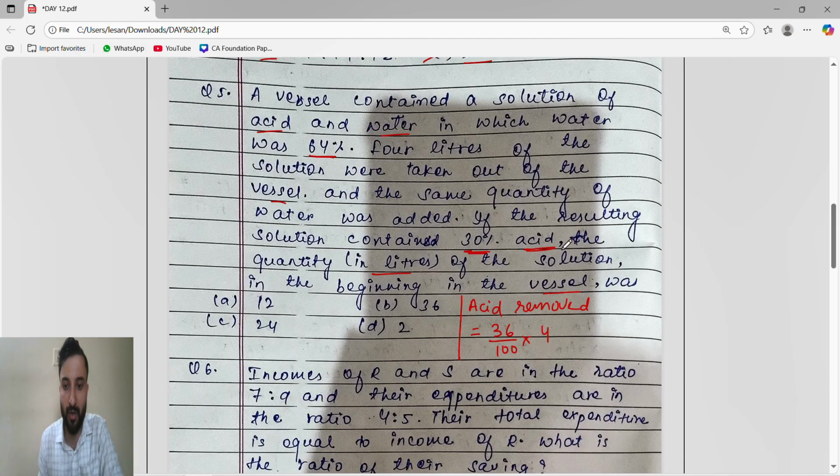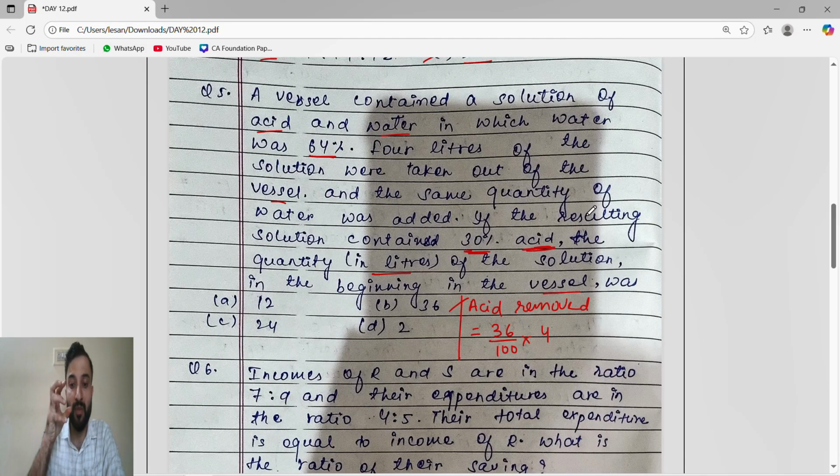Because they are talking about acid, we will see only the acid, we will not care about the water. Because the resulting solution contains acid, we will only focus on the acid. So 4 liters of solution were taken out of the vessel.